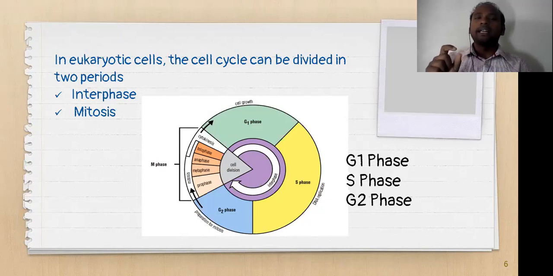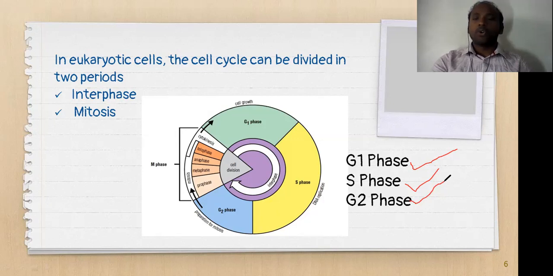So if you see the interphase part again, it is divided into three different phases. This we should understand, so look clearly into these structures. Interphase is divided into three different phases: first one G1 phase, second one S phase, third one G2 phase. These are the three phases which together form the interphase.